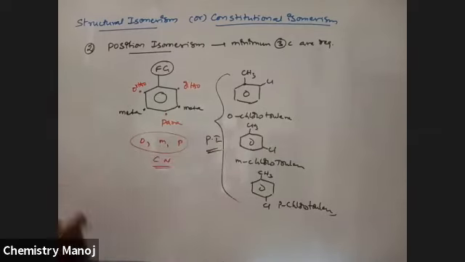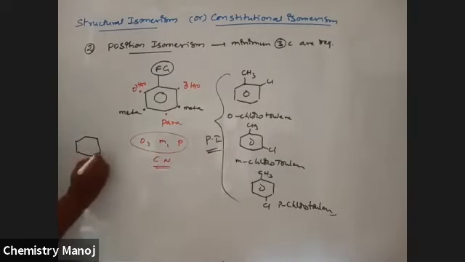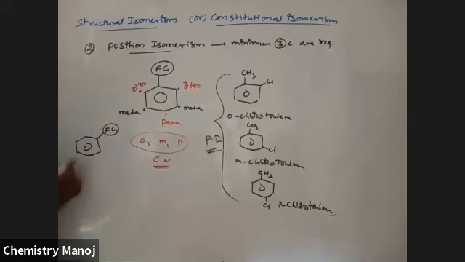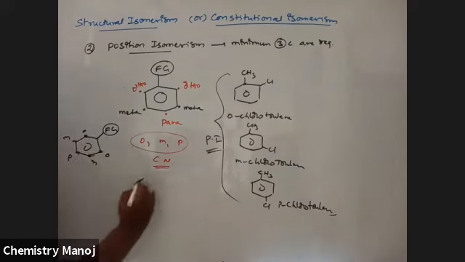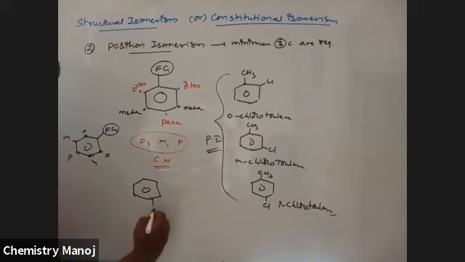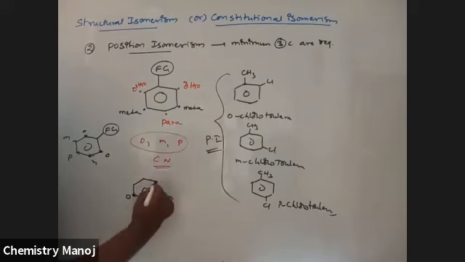See here once again, if the functional group is at this position, these two next carbons are ortho, these two are meta, this one is para. Wherever the functional group is, that should be the first carbon, very next ortho, very next meta, after that para.